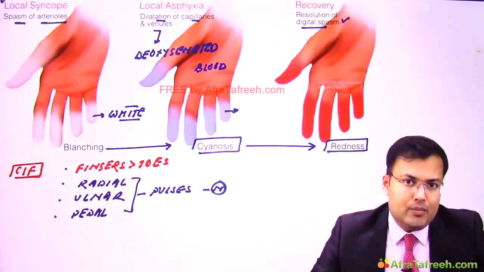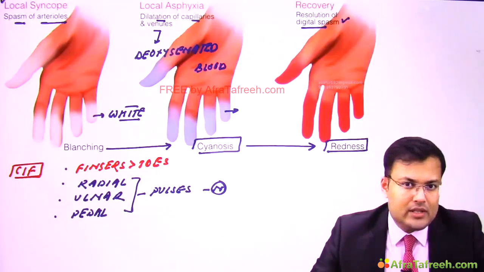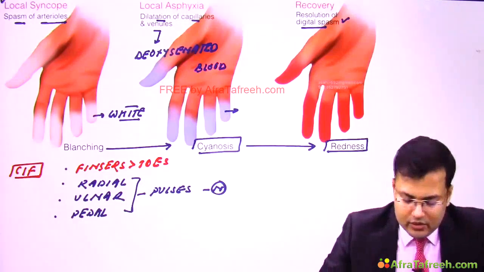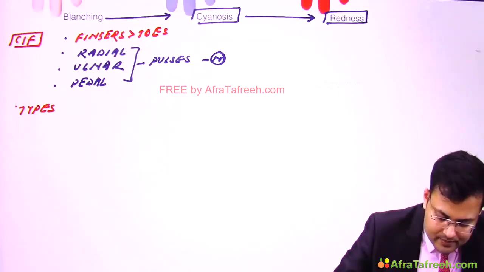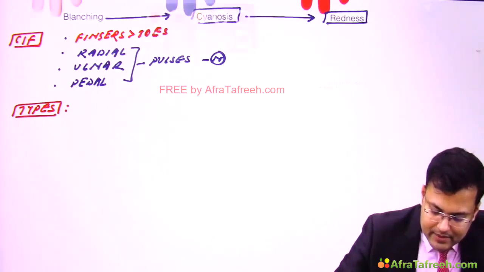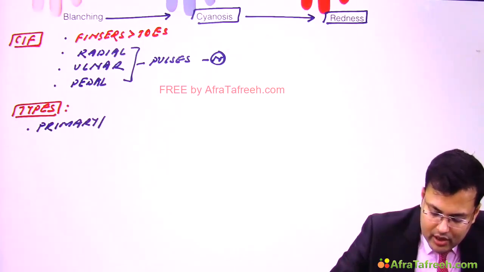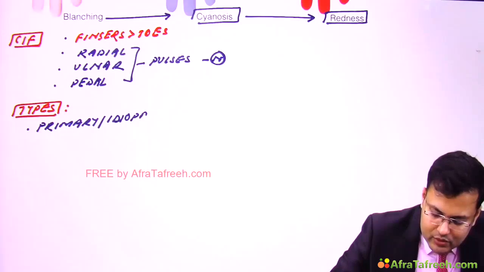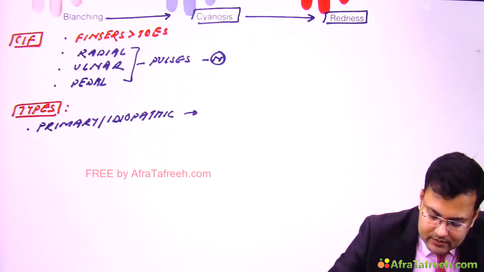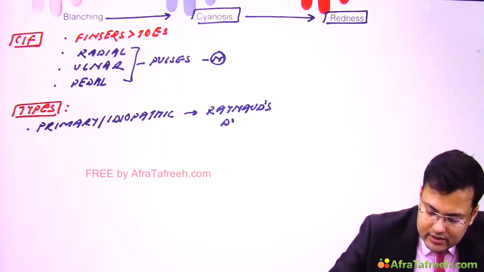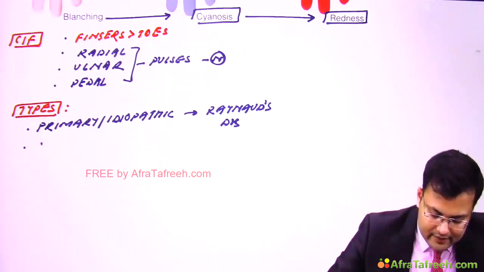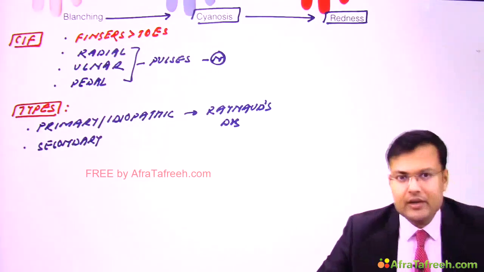Primary or idiopathic Raynaud's phenomena is known as Raynaud's disease. Clear? And if it is secondary to something, this is known as secondary Raynaud's phenomenon.